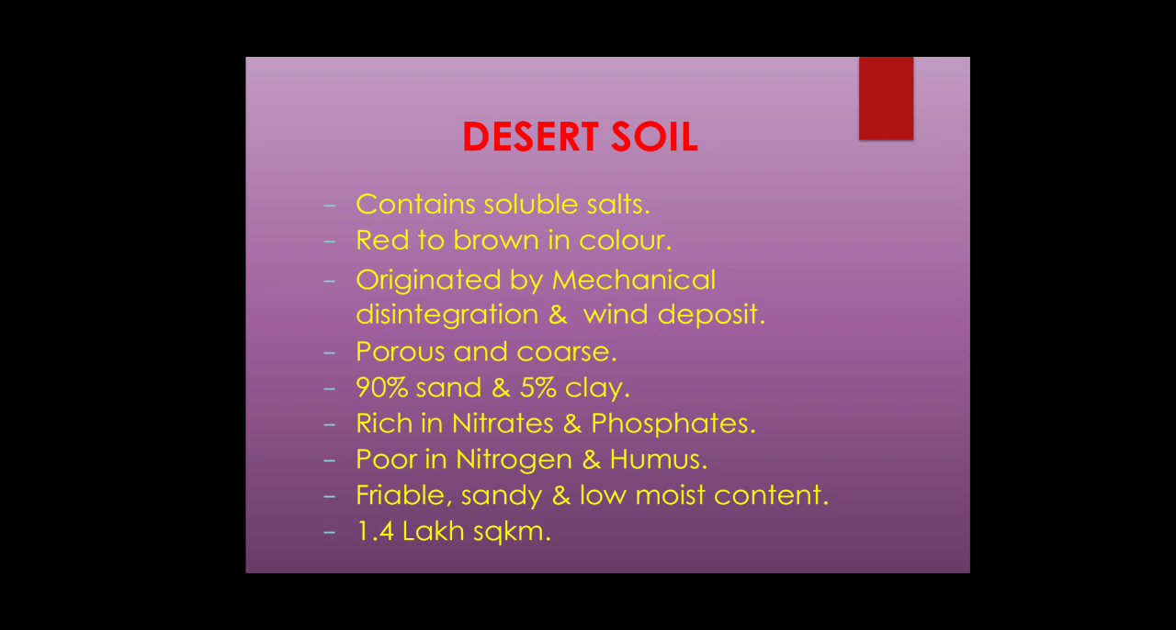Next comes desert soil. It contains soluble salts, is red to brown in color, and is originated by mechanical disintegration and wind deposit, because rain is a rare thing. So the water will be very less in those regions. The soil will be porous and coarse. It contains 90% sand and 5% clay, rich in nitrates and phosphates, poor in nitrogen and humus. Again, it is friable, sandy, and low in moisture content. In India, it covers almost 1.4 lakh square kilometers.